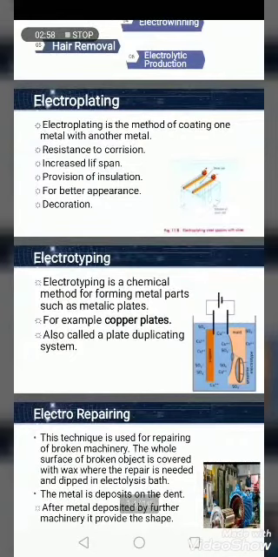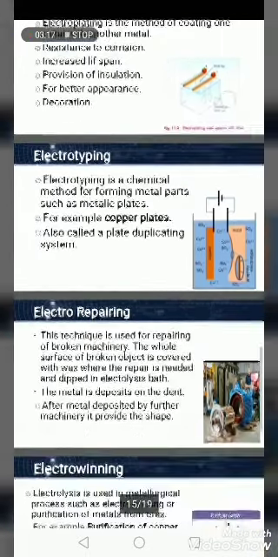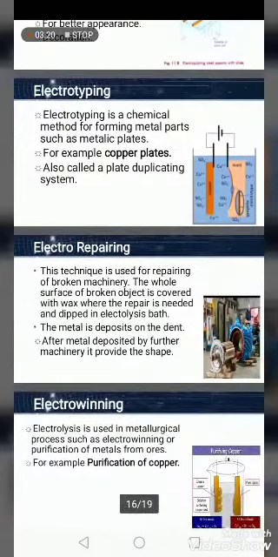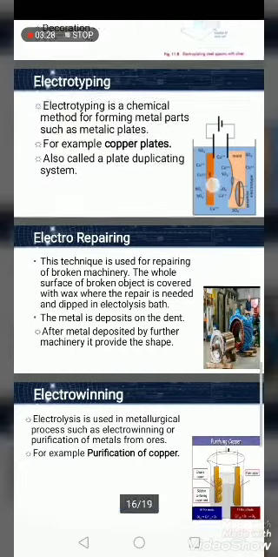Electroplating is a method of coating one metal with another metal. The purpose of electroplating is resistance to corrosion, increased lifespan, provision of insulation, and better appearance or decoration. For example, electroplating a steel spoon with silver. Electrotyping is a chemical method for forming metal parts such as metallic plates, for example copper plates, also called a plate duplicating system.